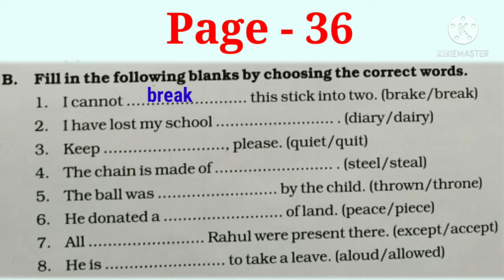The second sentence is: I have lost my school dash. The options are diary or dairy. Yes, the correct option is diary. So we all know that diary is a book in which we record our thoughts or feelings or what has happened each day. And the word dairy means a building or room for the processing, storage, and distribution of milk and milk products.